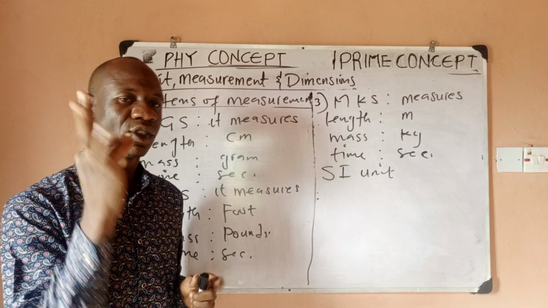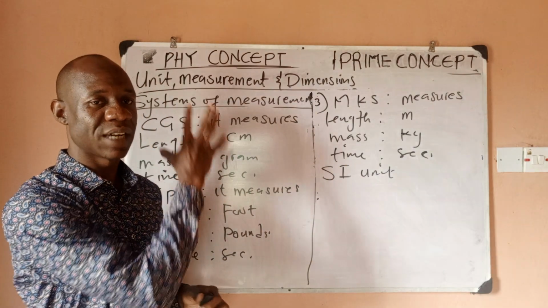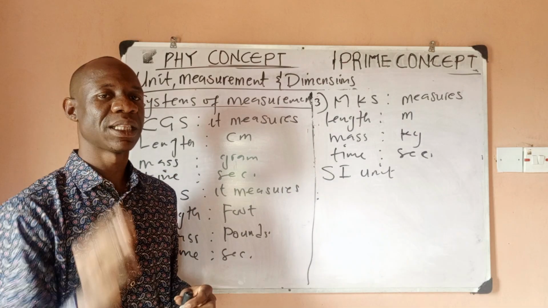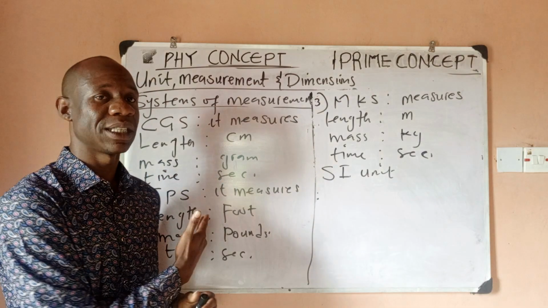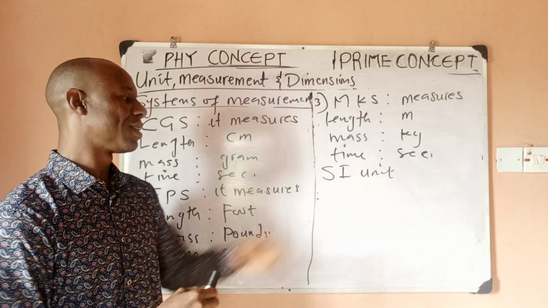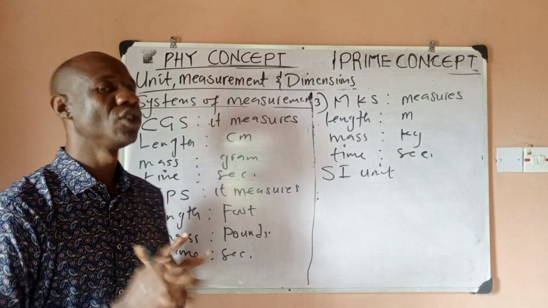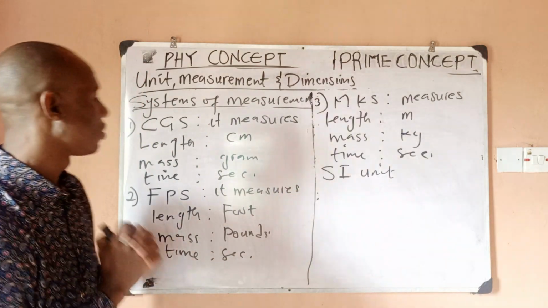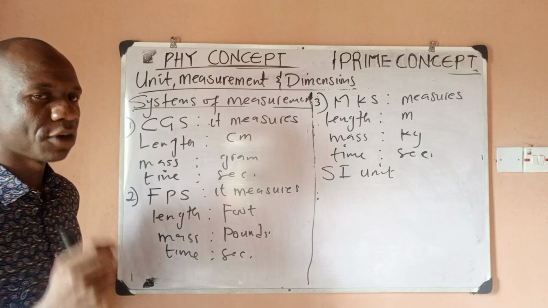Now, the units you saw in my table when I gave examples of fundamental units, the units I used in that table are what we know as what? SI unit, the standard international unit, right? So these are things you should know. These are the systems of measurement.